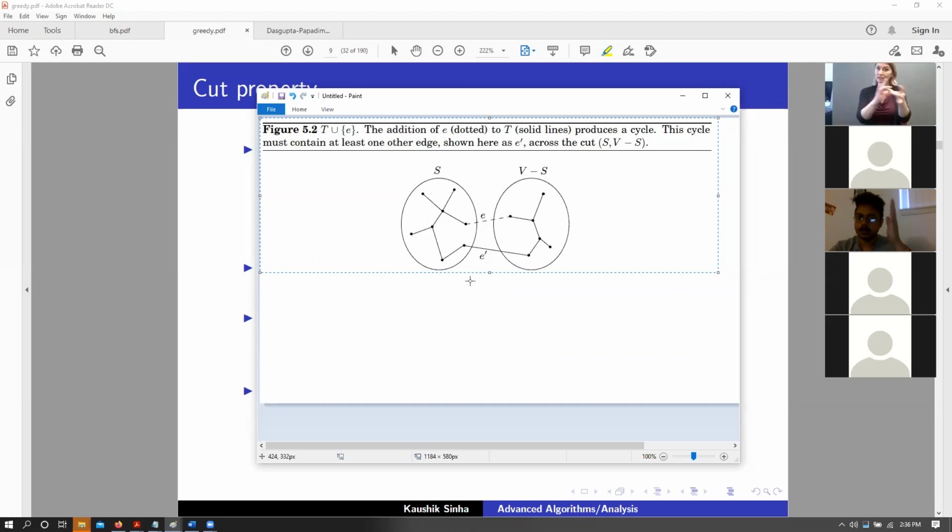So this is what we call a cut that has 2 separate set of vertices. As long as we have no edges between these 2 cuts, if we pick the edge with the lowest possible cost, that is either E or E prime, in that particular scenario, this entire new graph would also be a minimum spanning tree. So that is what cut property is actually trying to explain.